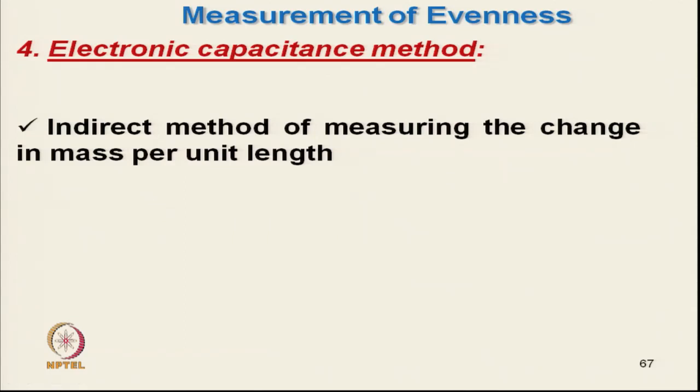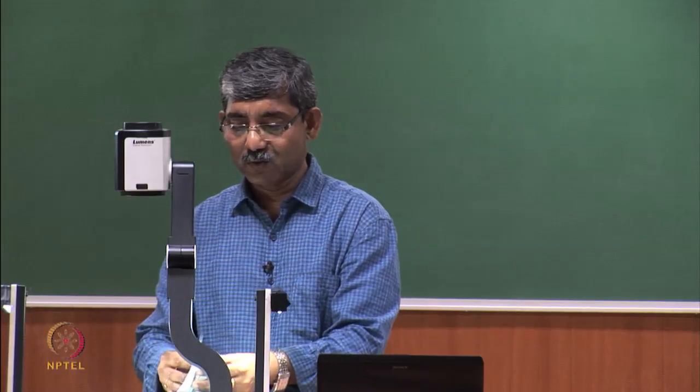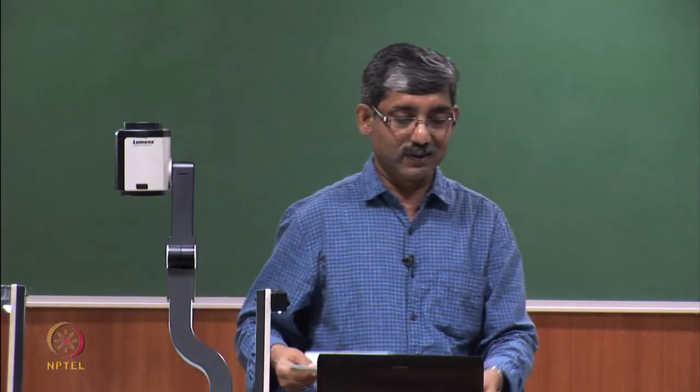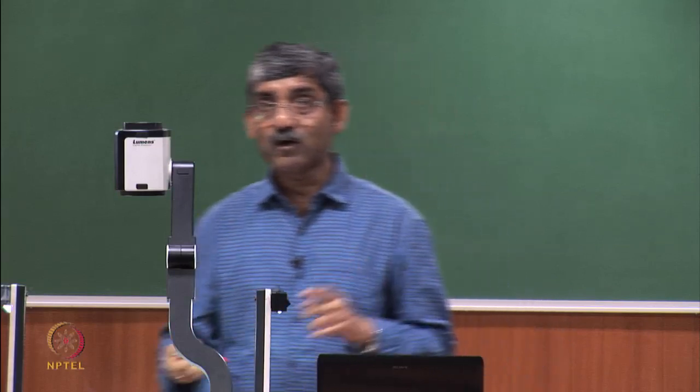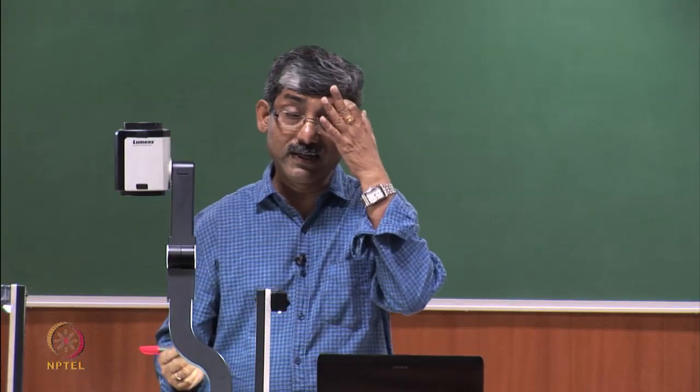Other methods, as we have discussed, are direct methods. In the capacitance method, although it is very widely used, the method of measurement is totally indirect.